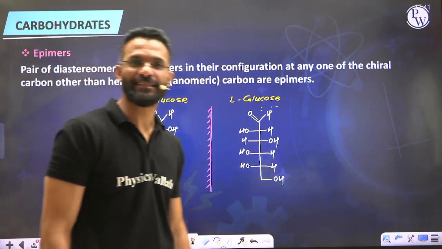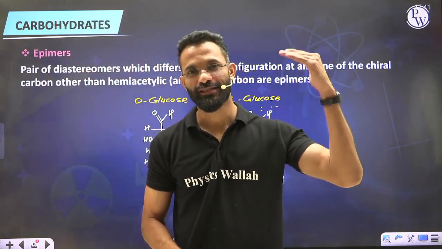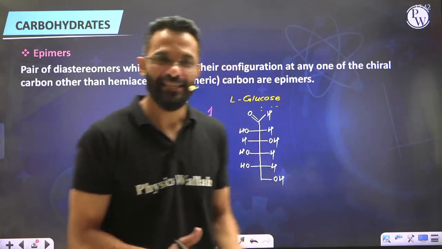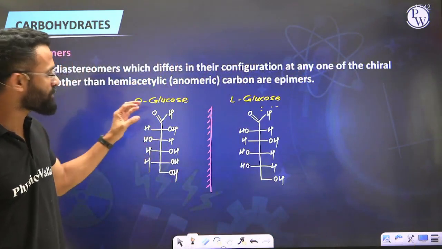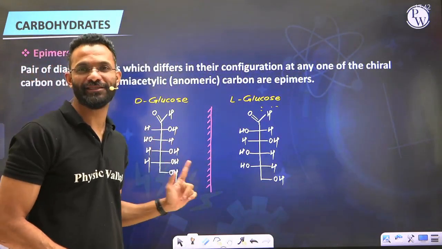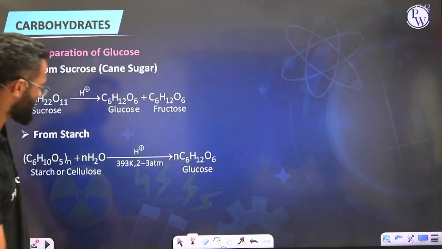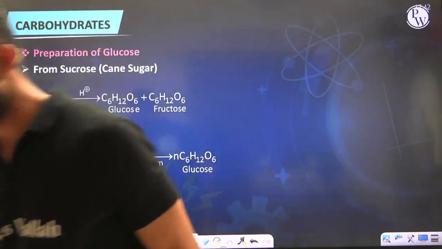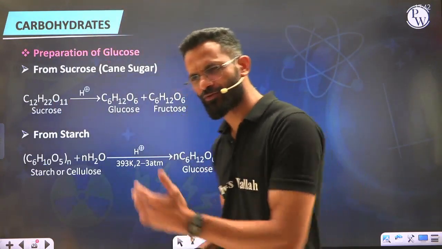So guys, we studied the D series of all the carbohydrates, which included triose, tetrose, pentose, and hexose. Now guys, that we have studied the open chain structure of glucose, we'll be now talking about methods of preparation of glucose and some chemical reactions of open chain structure of glucose. So to begin with, we will be learning methods of preparation of glucose. Well, this reaction, in fact, we studied a few minutes back while learning the classification of carbohydrates. I want you to just go through them.